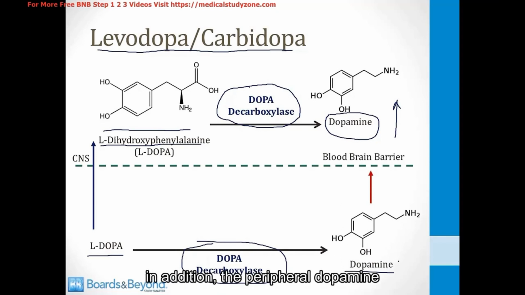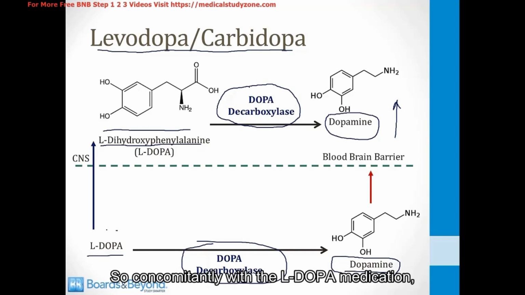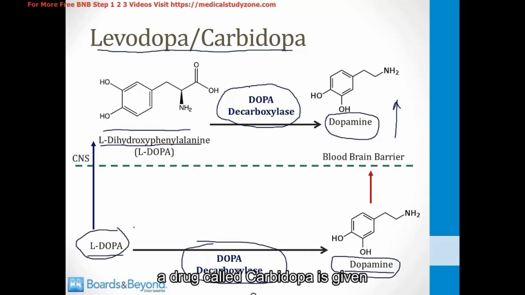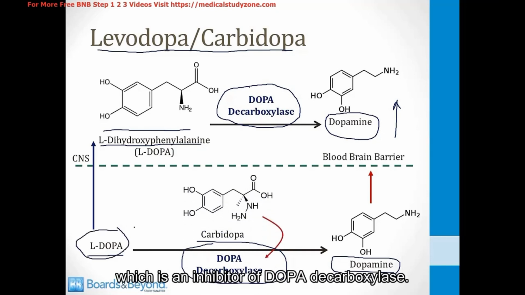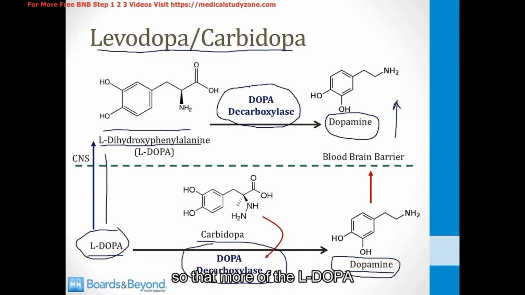In addition, the peripheral dopamine gives lots of side effects like tachycardia that make patients feel unwell. So concomitantly with the L-dopa medication, a drug called carbidopa is given, which is an inhibitor of DOPA decarboxylase. Its job is to inhibit the peripheral conversion of L-dopa into dopamine so that more of the L-dopa can cross the blood-brain barrier and be converted to dopamine inside the central nervous system.